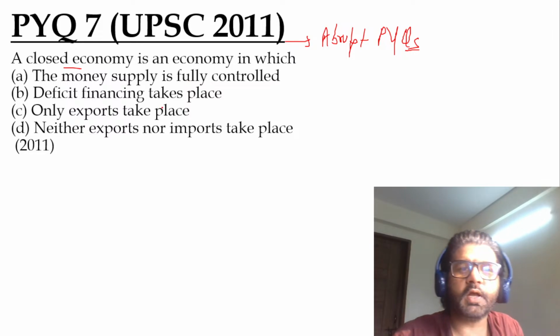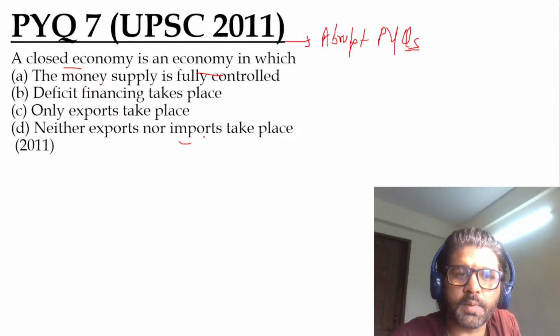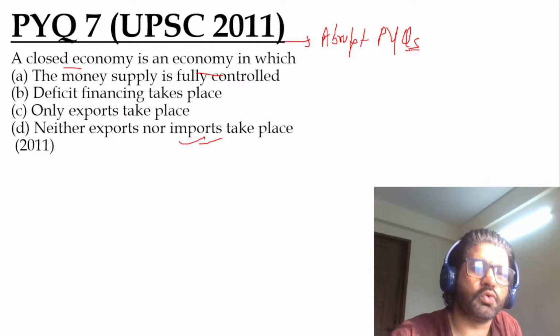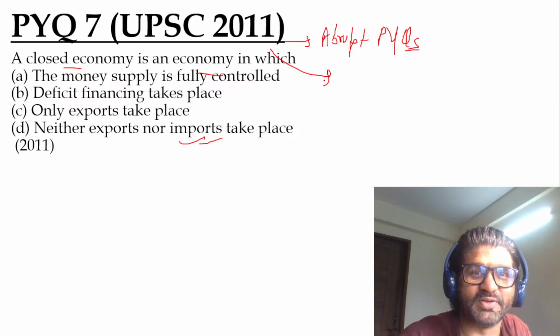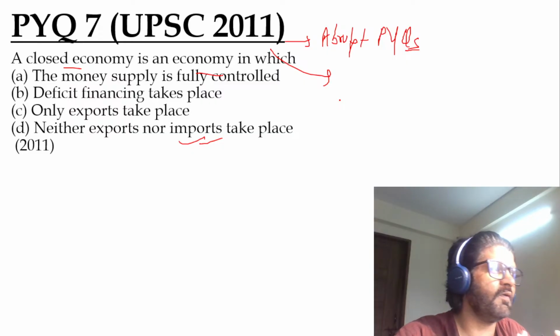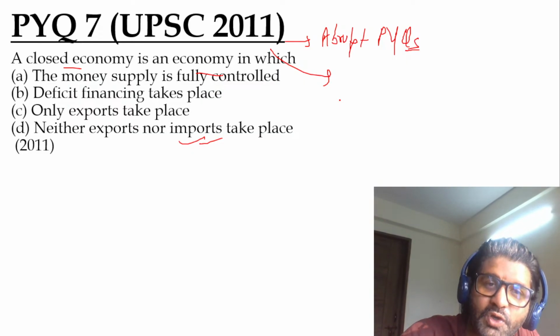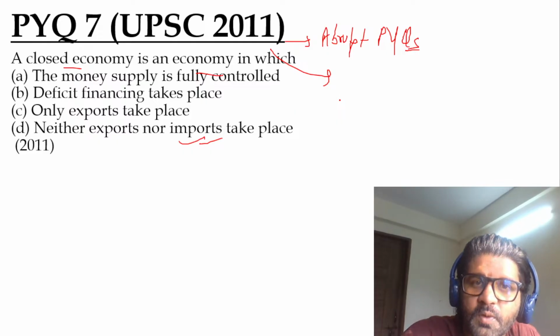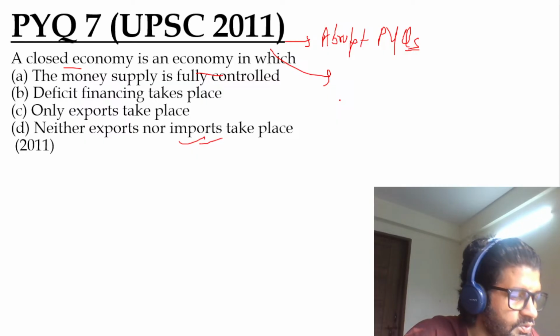So, closed economy. What is a closed economy? Closed economy is an economy in which neither, yeah, Hannah has stated, neither export nor import takes place. So, that is a closed economy. Why are we talking about this? In current scenario, it's very important because of the tariff thing. We are talking about not being dependent too much on export, will increase domestic consumption, etc. And that's why we have reduced GST or we are reducing the number of tax slabs of GST. In that regard, this question becomes very important.